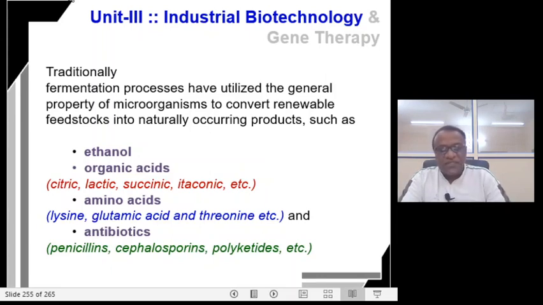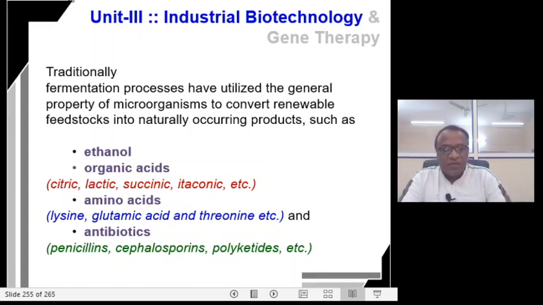In the organic acids, we have studied at our graduation level, most of you might have studied at your graduation, production of citric acid, lactic acid, succinic acid, itaconic acid, etc. And under amino acids, you might have studied the production of lysine, glutamic acid, and threonine.